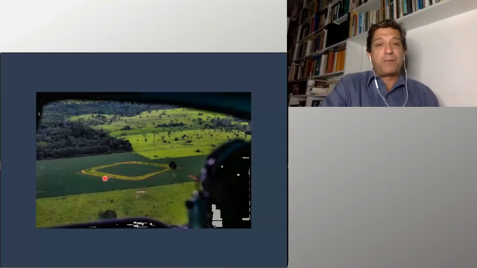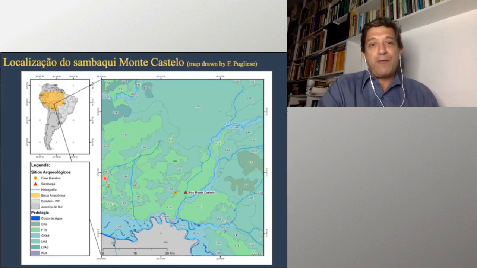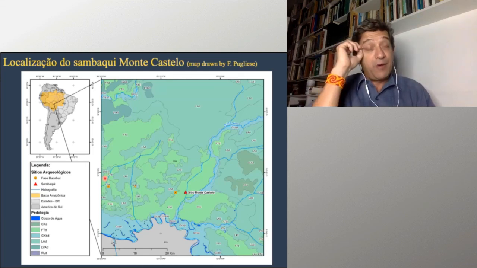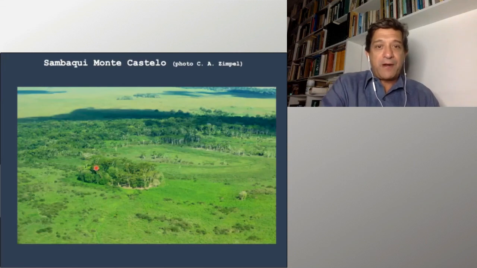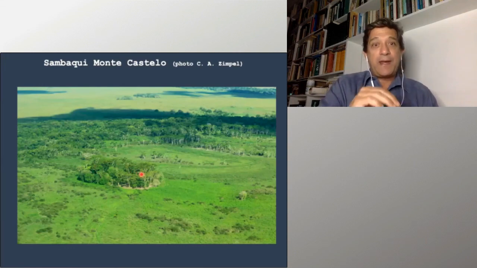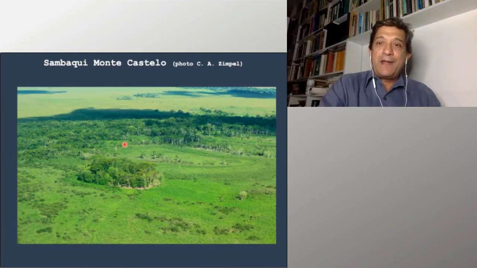Just a very short final example, another place in the Amazon, also in southwestern Amazon, the Guaporé floodplains, where we've been working with my colleagues Francisco Pugliese and Carlos Zimpel since 2013. We've been excavating a fluvial shell mound there, an artificial island. If you look at this place here, this is an artificial island located at a transitional zone between a flooded savanna and an evergreen tropical rainforest towards the north.